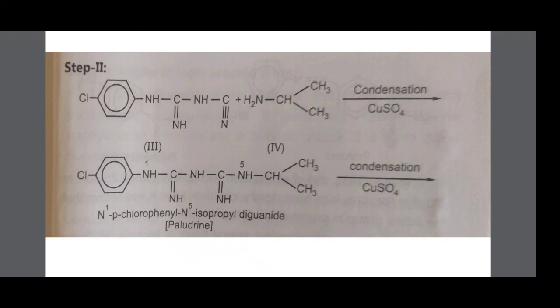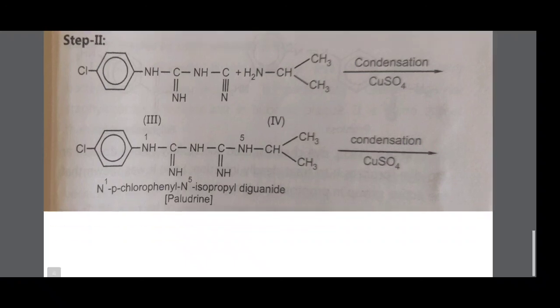Benzene ring, NH, C double bond NH, NH, C double bond. Here, H from the NH2 group of isopropylamine is transferred to the nitrogen atom and converted to C double bond NH. Then this carbon is again attached to NH, with the isopropyl group CH(CH3)2. Therefore, condensation of compound three with isopropylamine forms Paludrin. Another name of Paludrin is N-p-chlorophenyl N5-isopropyl biguanide. It is called Paludrin. Therefore, Paludrin contains a cyanoguanidine group.